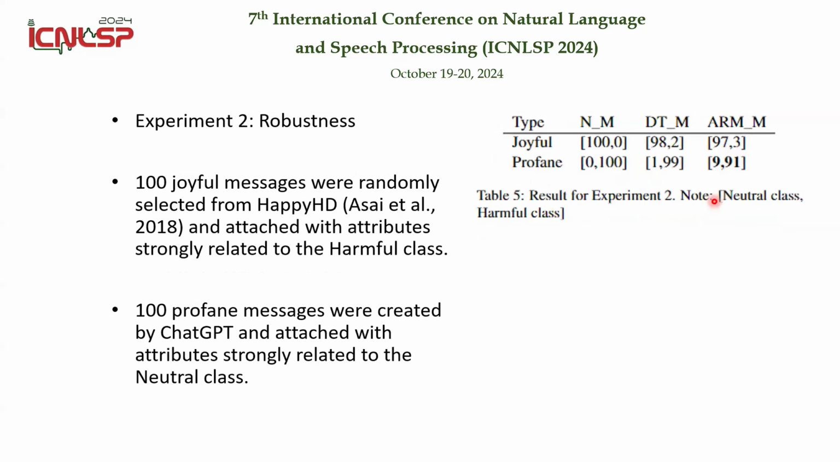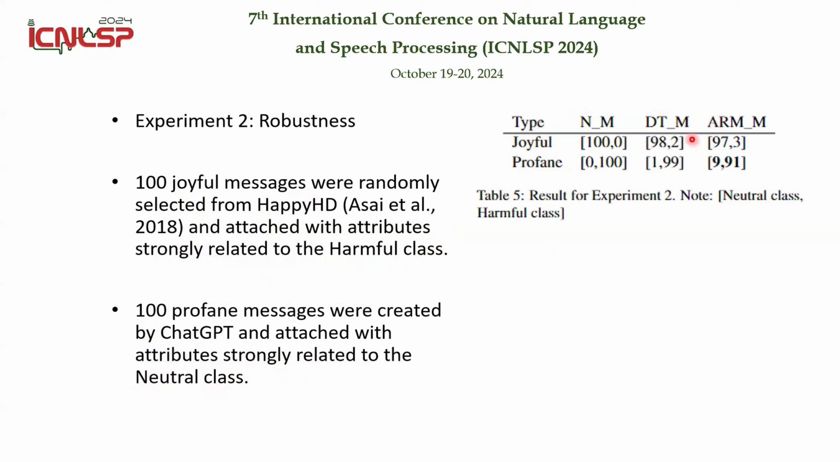Our second experiment is about the robustness of our solution. We're going to evaluate whether our solution can withstand the contradictory scenario. So here is how we do it. 100 joyful messages were randomly selected from this happy database and attached with attributes strongly related to the harmful class. So joyful messages with strongly harmful attributes. Similarly, 100 abusive messages were created by ChatGPT and attached with attributes strongly related to the neutral class. So you can see there are two contradicted samples.